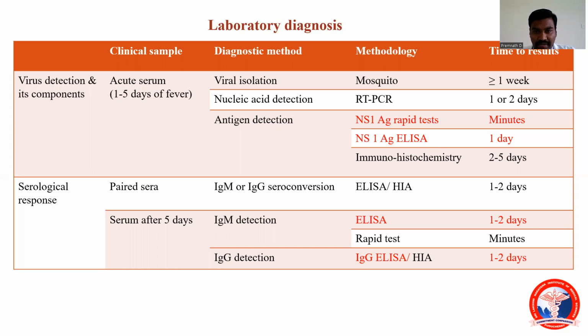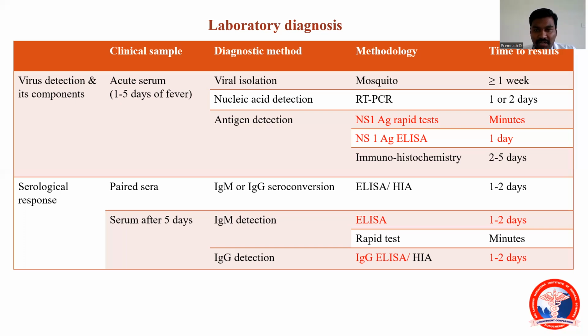They have classified dengue fever into 4 grades. Dengue fever with hemorrhagic manifestation is grade 1, hemorrhagic manifestation with evidence of plasma leakage is grade 2, spontaneous bleeding is grade 3, and the fourth is profound shock. Why is this staging important? Because based on this staging, the treatment management plan will be decided. We'll see that in the next successive slides.